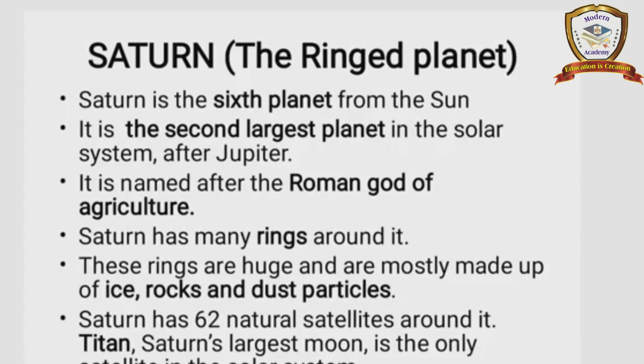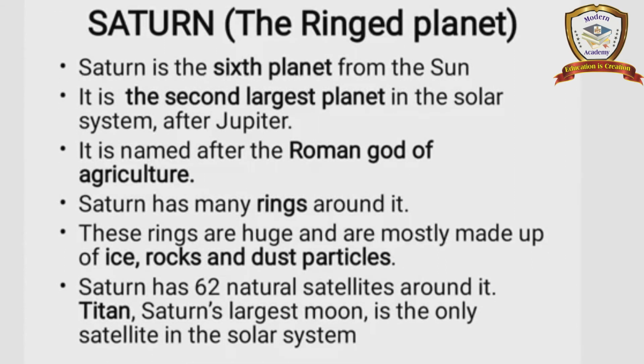See the first point, sixth planet in the solar system, second largest planet. And next it is named after the Roman god of agriculture. Saturn has rings around it. The rings are huge and mostly made up of ice, rocks and dust particles. It has 62 natural satellites.